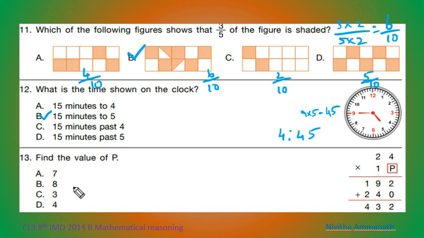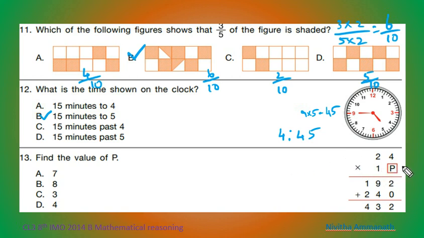Find the value of P. Here 24 into 1P equal to this. So how do we get the number P? Here 4 into something equal to 2 in the 1's place. In the 4 table, 3 4s are 12 or 8 4s are 32. Two of them have 2 in the 1's place.